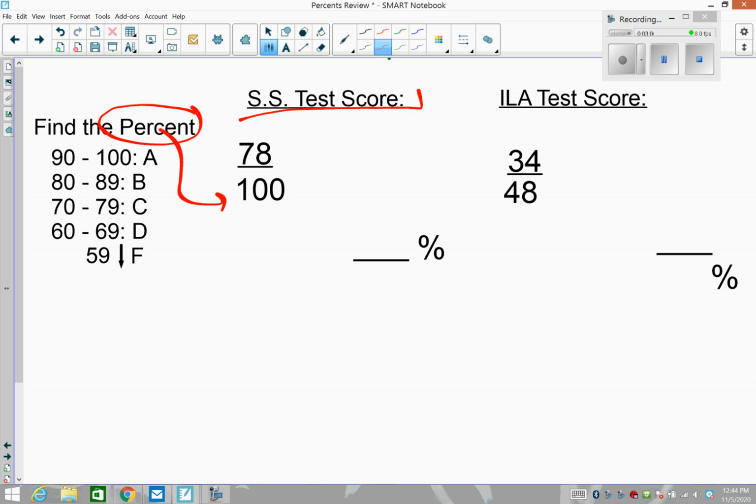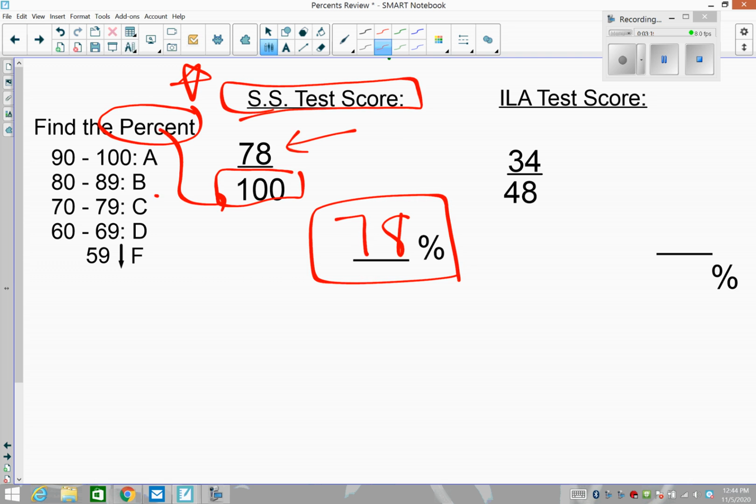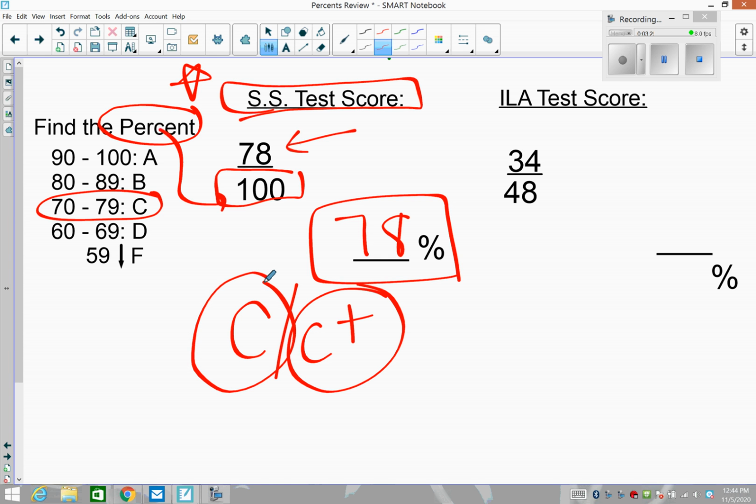So in this first example, it's a beauty because it's a social studies test. The teacher made it out of 100. The score was 78 correct out of 100. No math needed there at all. It's just 78%. That would be a C, maybe a C plus, depending on the grading rubric. So that one is awesome because we don't have to do any calculation there. It's already out of 100.